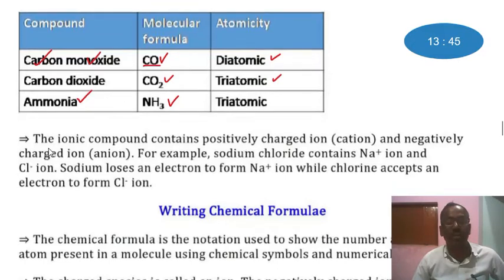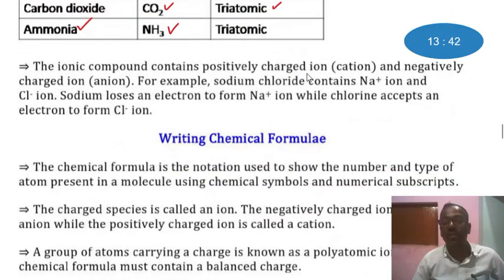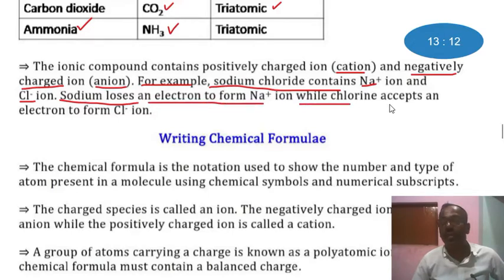The ionic compound contains a positively charged ion, cation, and a negatively charged ion, anion. For example, sodium chloride contains a cation or positive ion, and chlorine or anion or negative ion. Sodium loses an electron to form Na plus, while chlorine accepts an electron to form Cl minus ion.